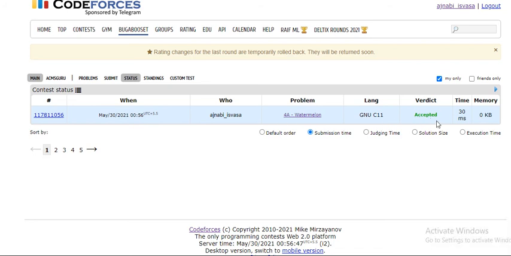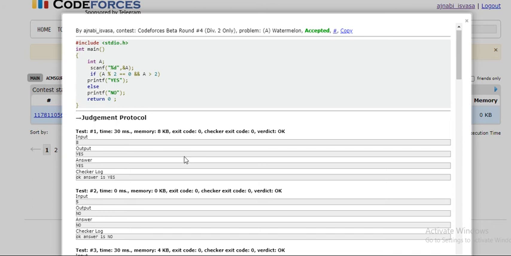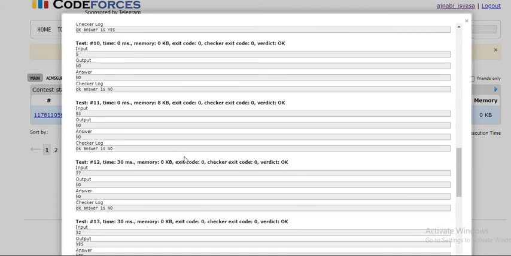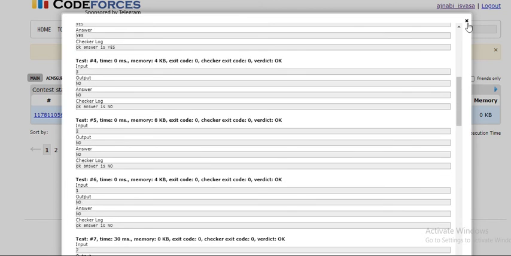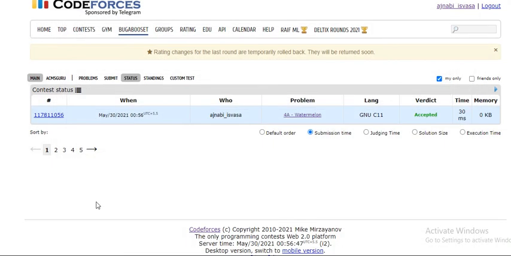But one thing that I want to tell you is that in case it is not accepted, then you just have to click on this and analyze where it has not given you the correct solution, right? And then you have to check that, and then again you have to write the code, and then again you have to submit.